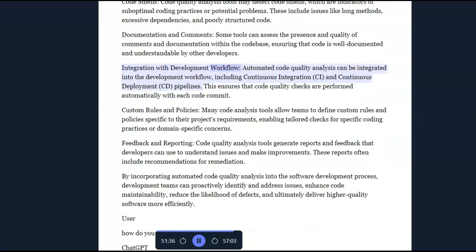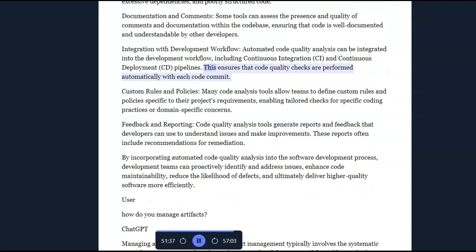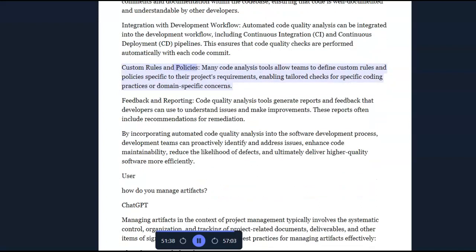Integration with development workflow. Automated code quality analysis can be integrated into the development workflow, including continuous integration (CI) and continuous deployment (CD) pipelines. This ensures that code quality checks are performed automatically with each code commit. Custom rules and policies. Many code analysis tools allow teams to define custom rules and policies specific to their project's requirements, enabling tailored checks for specific coding practices or domain-specific concerns.